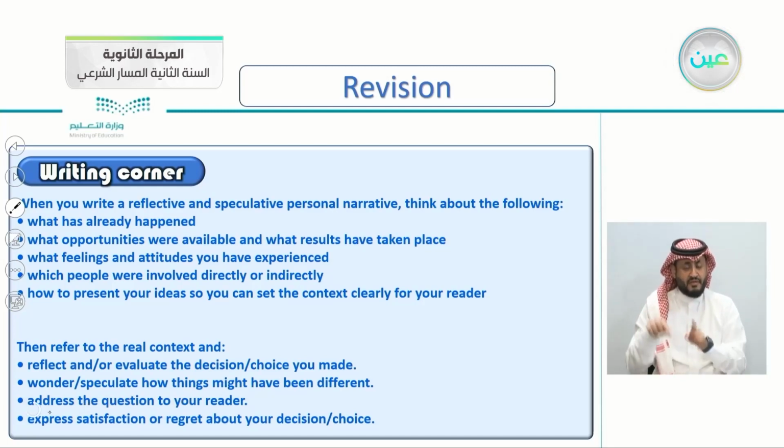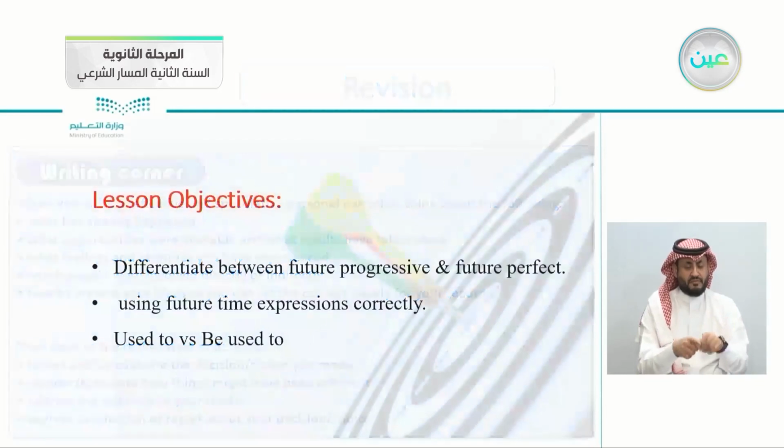So the question will be made to your reader, not to yourself. Express satisfaction or regret about your decision or choice. So, at the end, your final decision or your final choice, try to express, are you satisfied with that choice or do you regret making that choice? So this is the writing corner for our previous lesson.